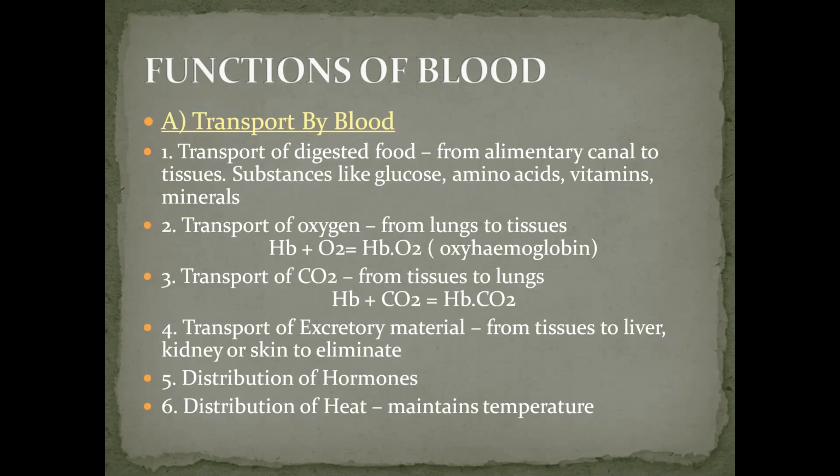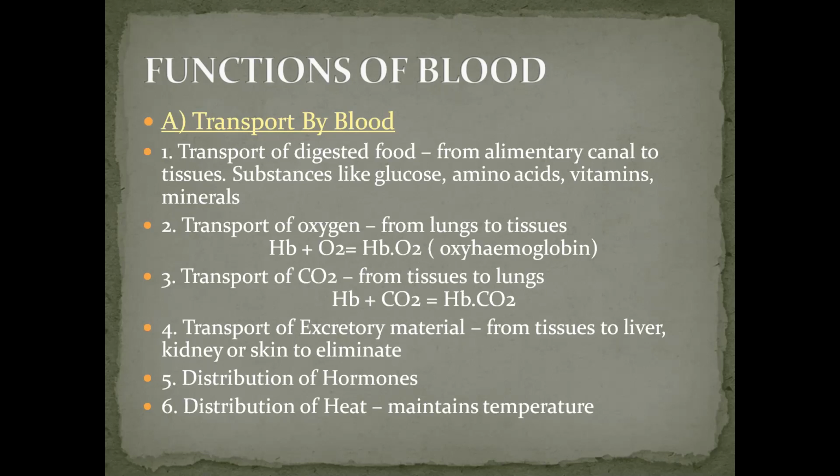Transport of oxygen from lungs to the tissues. It occurs by means of red blood cells, in the combination of hemoglobin in the form of an unstable compound, that is oxyhemoglobin, which on reaching the tissues breaks up to deliver oxygen. That is Hb, this is for hemoglobin, plus oxygen, it makes oxyhemoglobin.